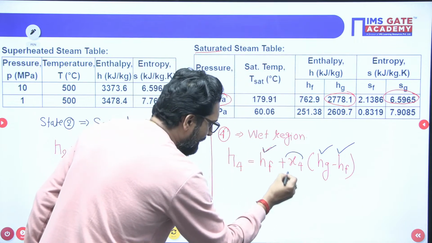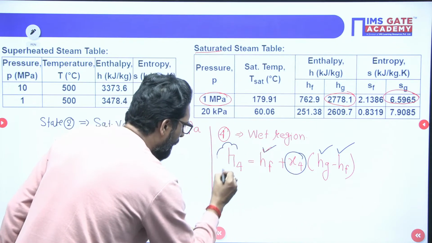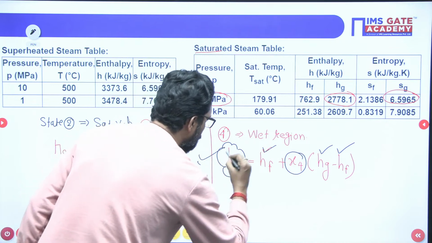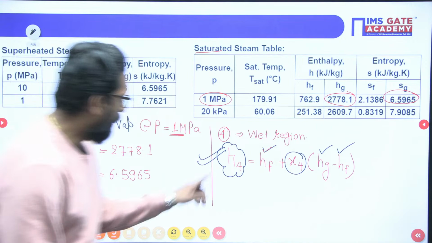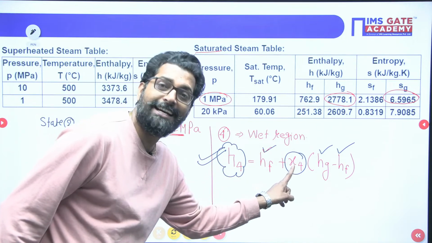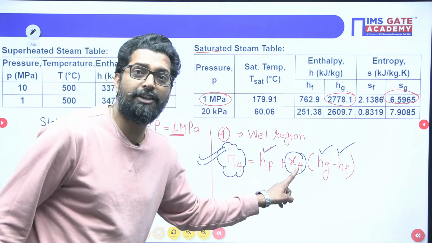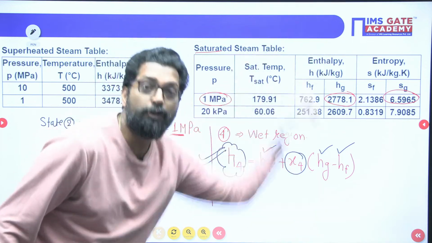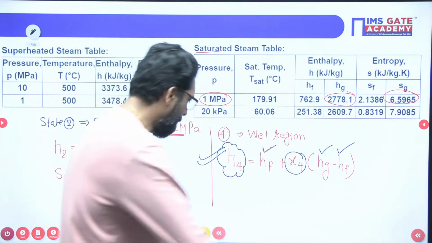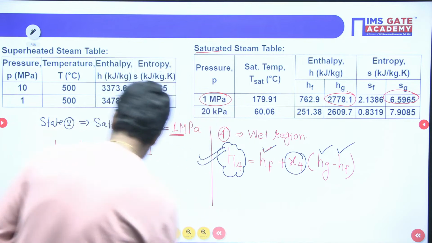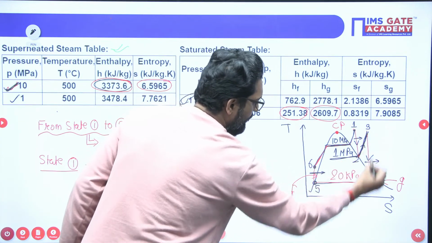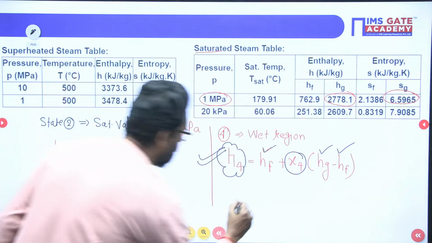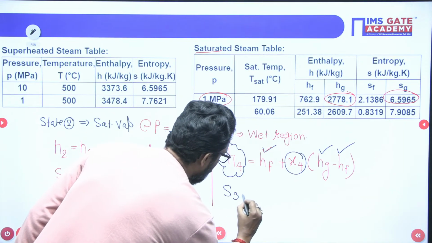To find H4, we first have to find the dryness fraction. How to find the dryness fraction? Equate the entropy. That means S3 is equal to S4, because 3 to 4 is isentropic.